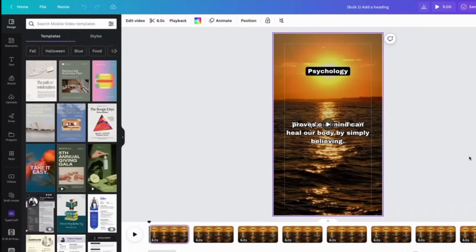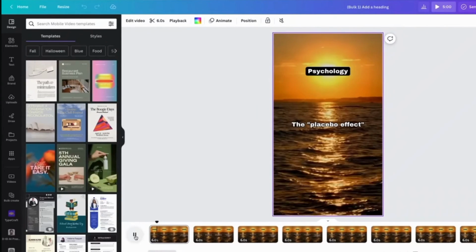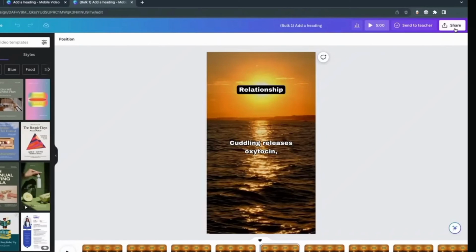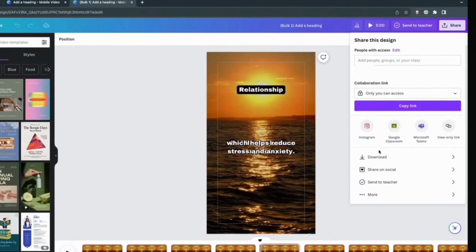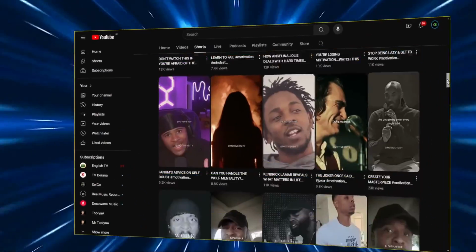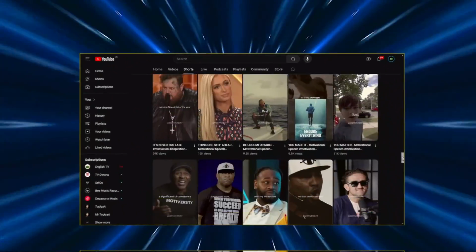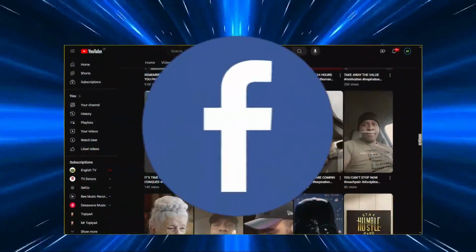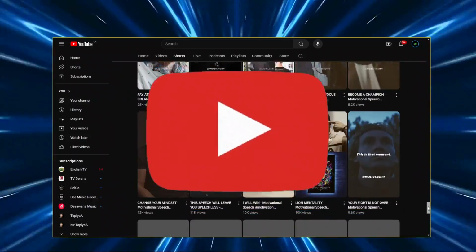We need to place this information on separate pages, so I click on Generate 50 pages. Now you can see that 50 video templates have been created at once. Now you can download these videos separately. In this way, you can easily make many short videos at the same time. Also, you can upload these videos to Facebook, Instagram, YouTube, and TikTok.